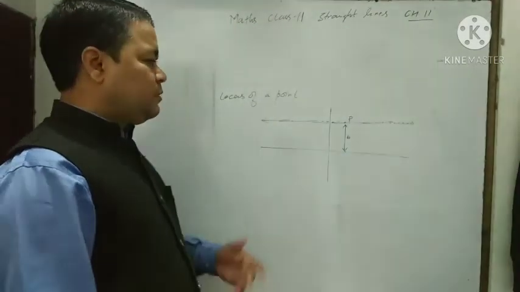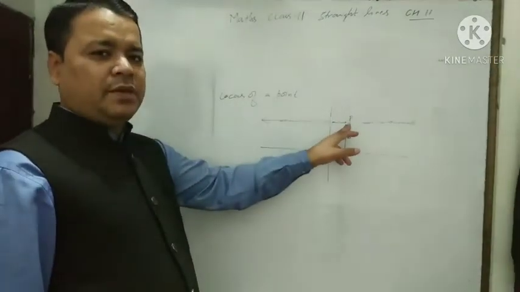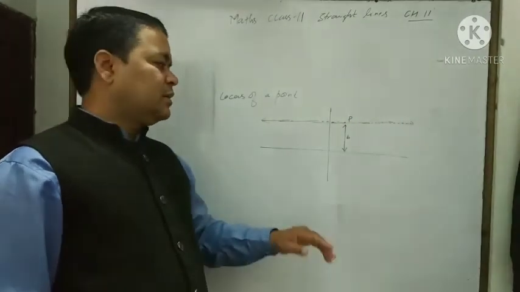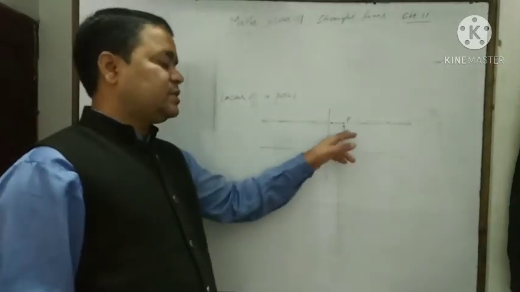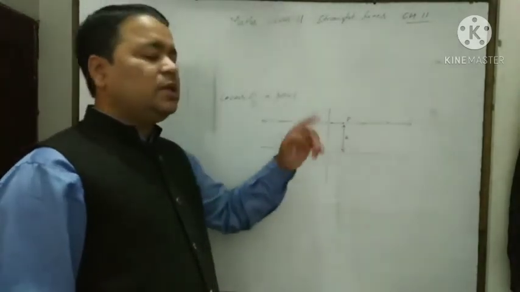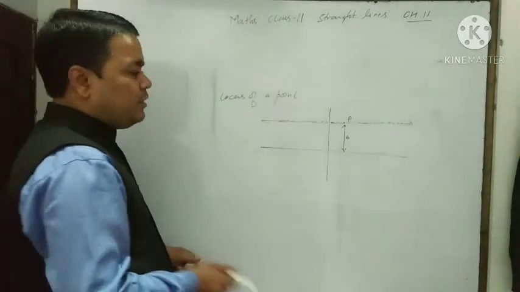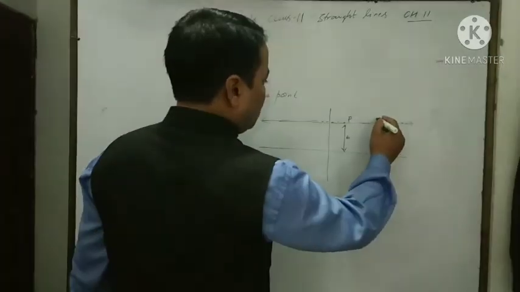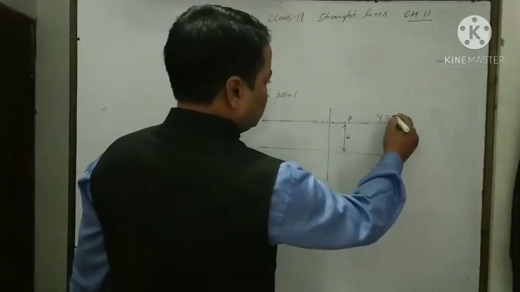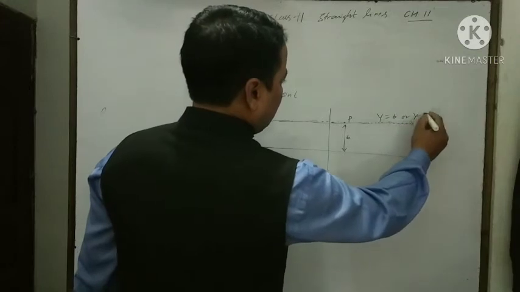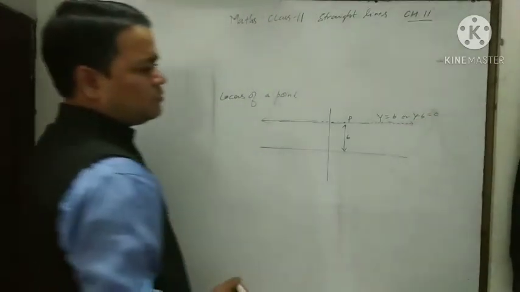It means the locus of the point P under the condition that its distance from the x-axis is always constant will be a line parallel to the x-axis. And its equation will be y is equal to b, or we can say y minus b is equal to 0.